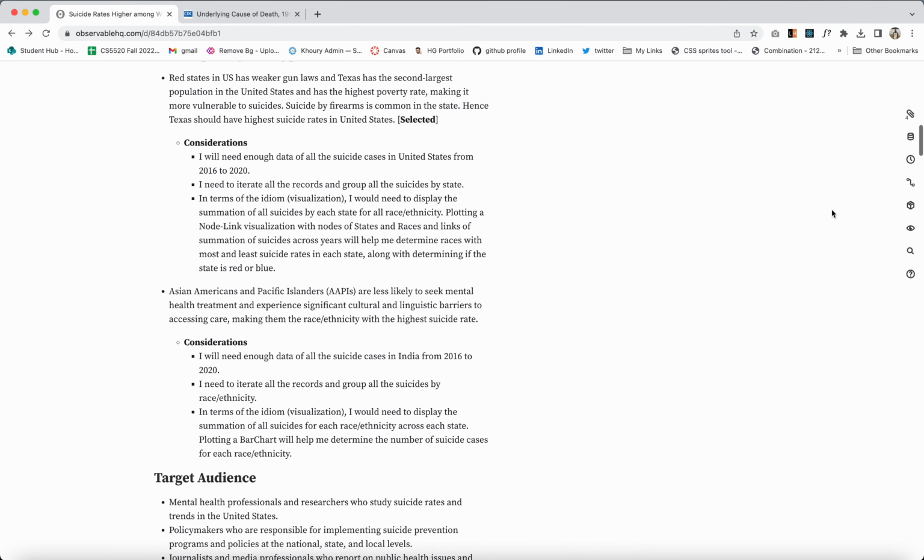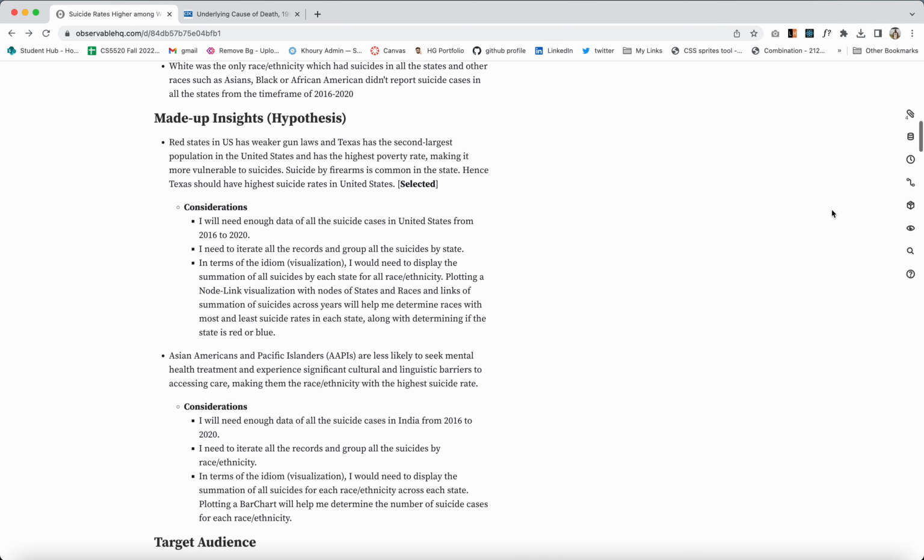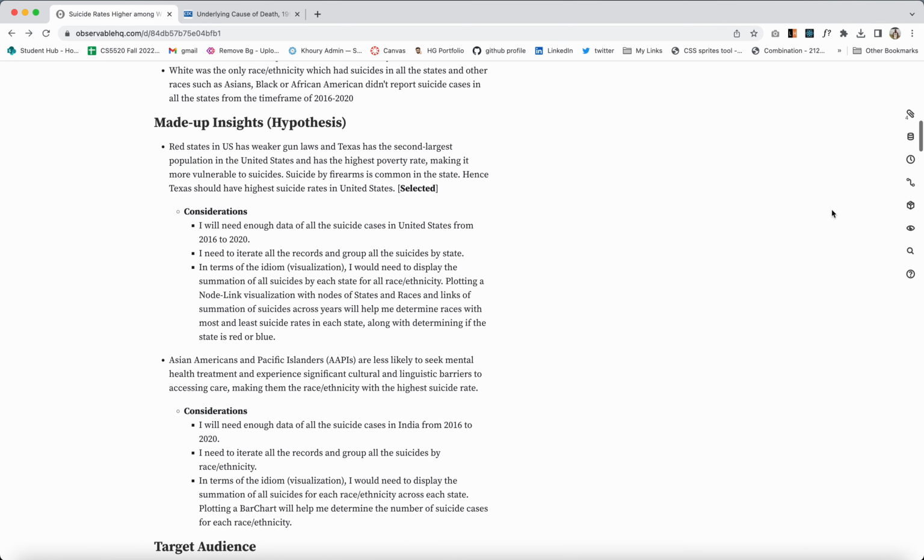Initially I came up with some made up insights, that is the hypothesis. My first insight was that the red states in the US have weaker gun laws, so they would have a higher chance of suicide by firearms.